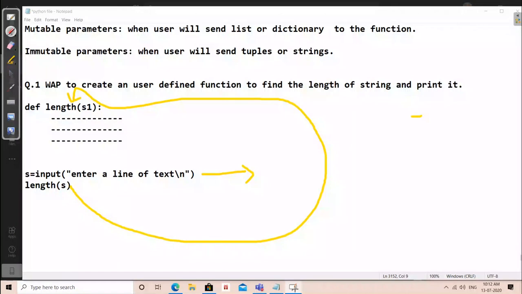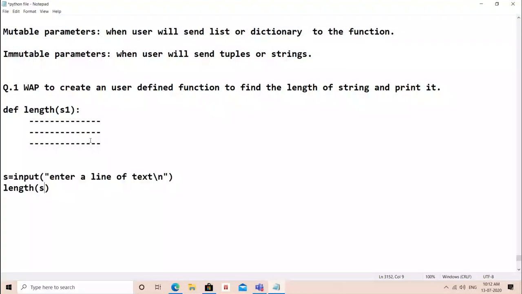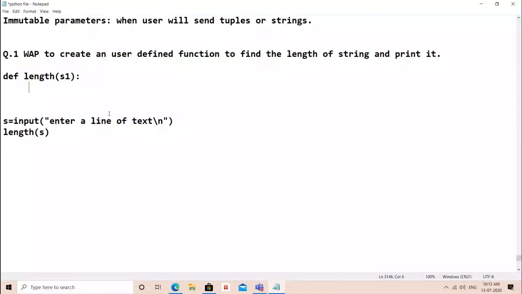Wait for a minute. Okay. So here, suppose that I am just removing it. Now, as I said, assume S is welcome. User has entered welcome only.